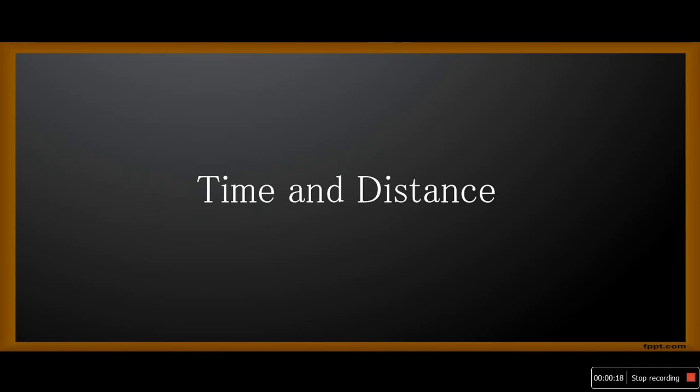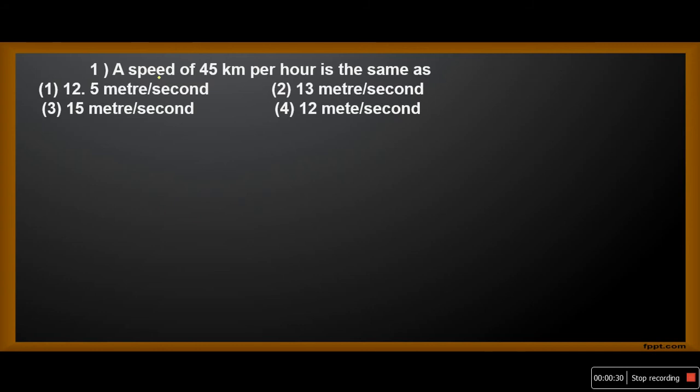Topic is time and distance. A speed of 45 km per hour is the same as, the options were given in meter per second. 1 kilometer per hour, which is equivalent to 1 kilometer, means 1000 meters.